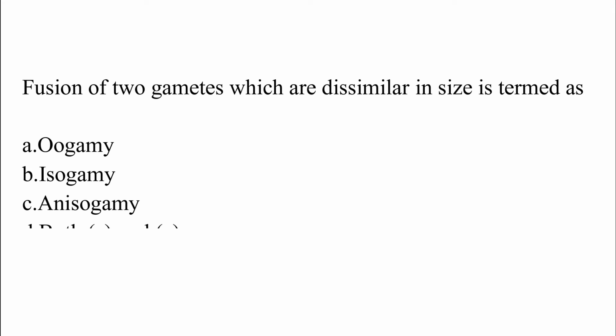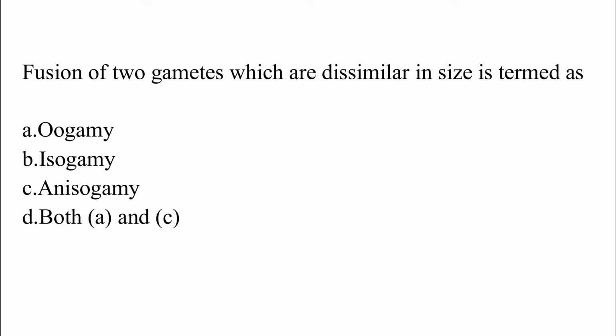Fusion of two gametes which are dissimilar in size is termed as: option A, oogamy. Option B, isogamy. Option C, anisogamy. Option D, both A and C. The correct answer is option D, which is both A and C.